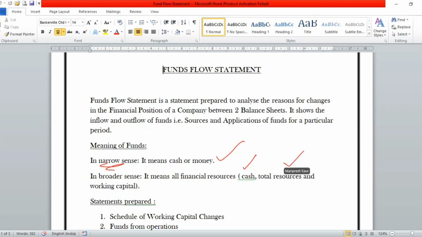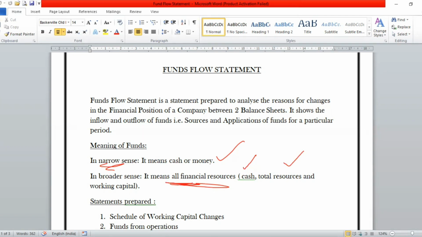And any form of working capital which the company has employed will also be called funds under the chapter funds flow statement. Now, what we mean by working capital and all that we are going to study in the further videos. So here we have to consider all the financial resources of a company. That is the basic meaning of funds.